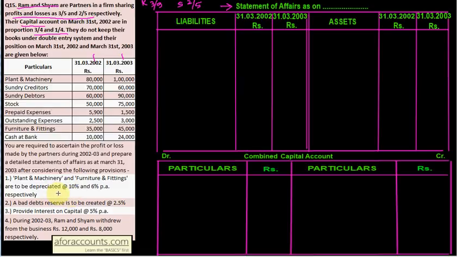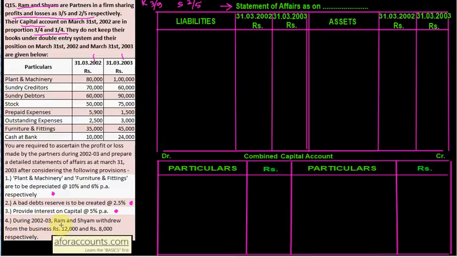It is an adjustment. पहले नेट प्रॉफिट बिफोर एडजस्टमेंट निकालो, उसके बाद ये एडजस्टमेंट करना. So market bad debt reserve is to be created. This is also an adjustment which you have to do after you calculate your net profit before adjustment. So just mark and keep these two. Provide interest on capital. Now mark these three. Adjustment, पहले net profit निकालो फिर adjustment करना.